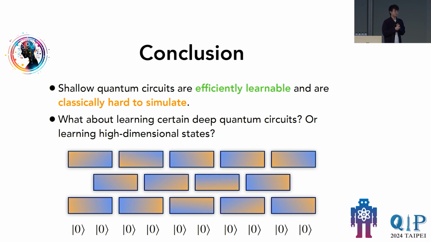So, how does your algorithm perform in learning non-shallow circuits, like log depth? If the circuit is geometrically local, like in 1D, 2D, or 3D, these kinds of finite dimensional circuits, it can learn log depth circuits efficiently. However, we also have a result in the paper that says if you wanted to learn up to a small diamond distance a log depth, highly non-local circuit, then the query complexity has to be exponentially large. So there are worst case instances for learning log depth circuits.